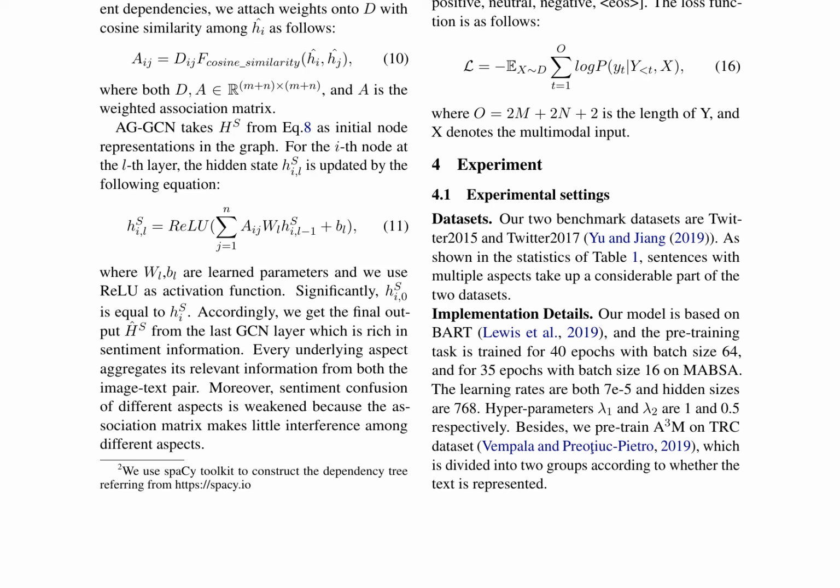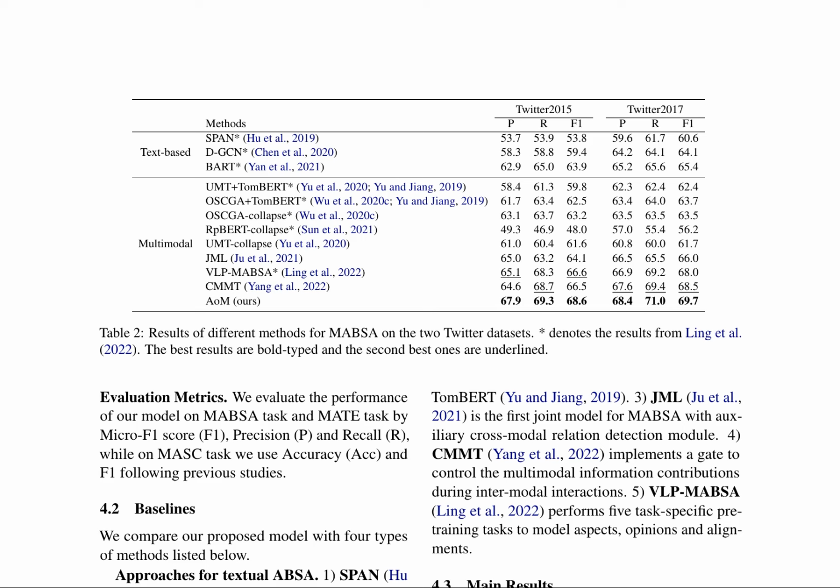Trained on Twitter 2015 and Twitter 2017 benchmark datasets, with hyperparameters lambda1 and lambda2 set to 1 and 0.5 respectively, the AGGCN model outperforms state-of-the-art baselines in both datasets, demonstrating its effectiveness in multimodal sentiment analysis tasks. The comparison of the proposed aspect-oriented multimodal fusion (AoM) model with state-of-the-art models in MABSA, multi-aspect target extraction (MATE), and multi-aspect sentiment classification (MASC) tasks highlights AoM's effectiveness.